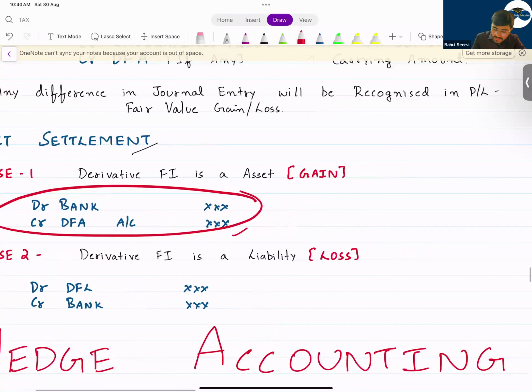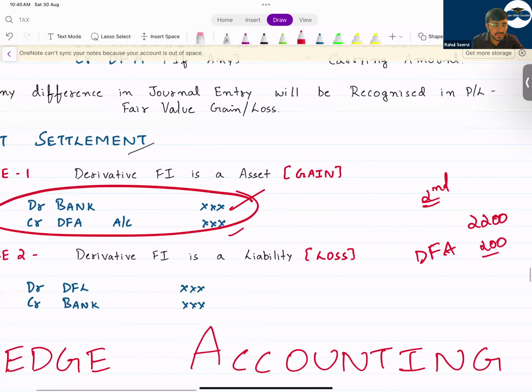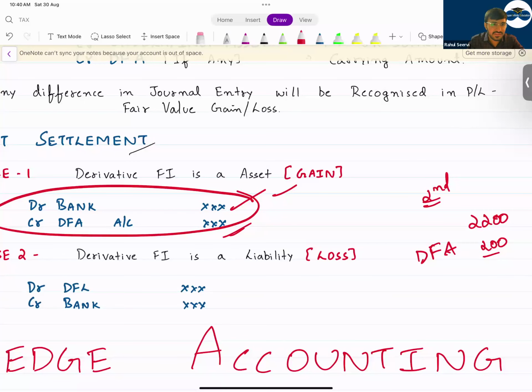I mentioned that ultimately at the end of second month, the value of the Reliance share price is 2200. That means in my books, I have a derivative financial asset of 200. That means I will do the settlement net in cash. That means you will pay me 200 directly. So you pay me 200, I record bank account 200 debit, credit, I remove my financial asset. This is when the derivative is settled net in cash.